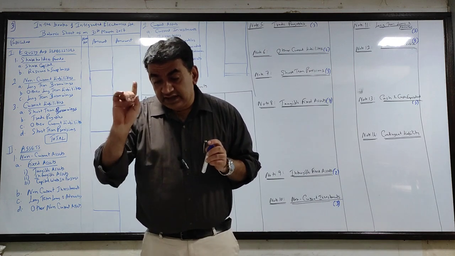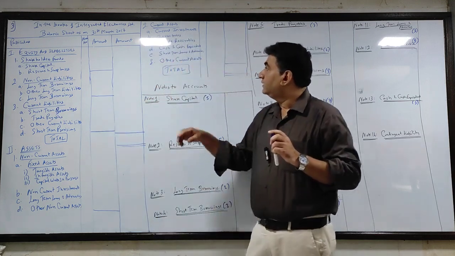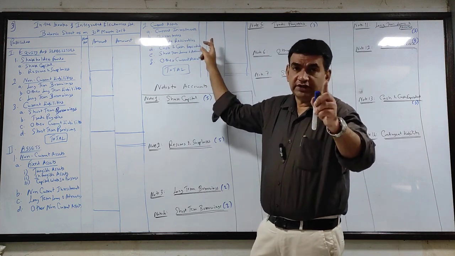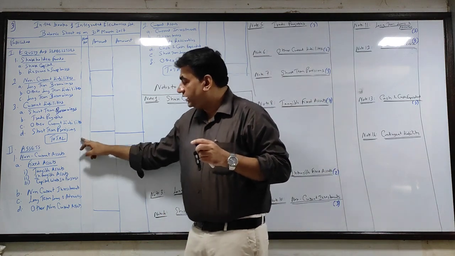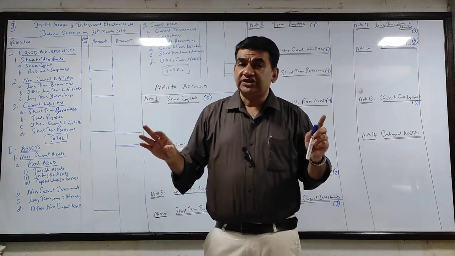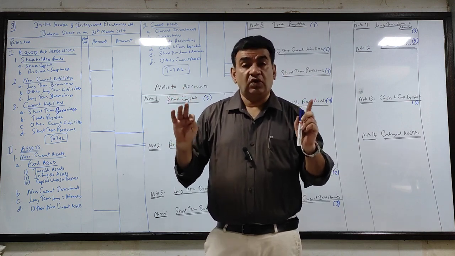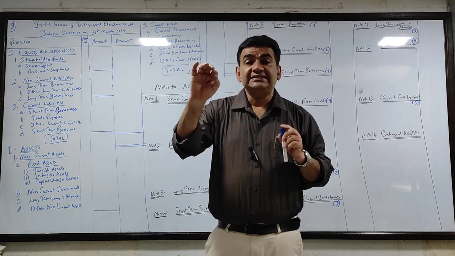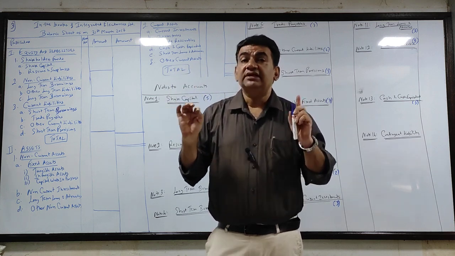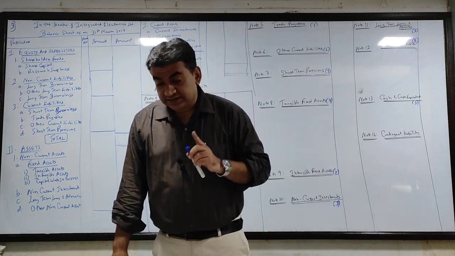Then see. Next, investments. Now, if you see the format, there are two investments. In current assets, current investment, that is short term. You all know the logic. And in non-current there is non-current investment, that is long term. If nothing is mentioned, if they give you only investment, it is always assumed as long term. So write there NCI, non-current investment. Okay. Nothing mentioned, it will be long term, that is non-current investments.